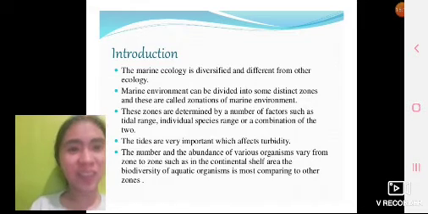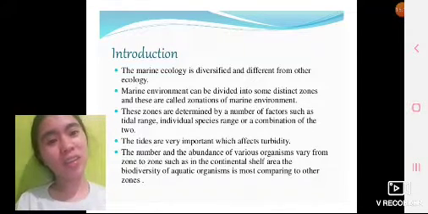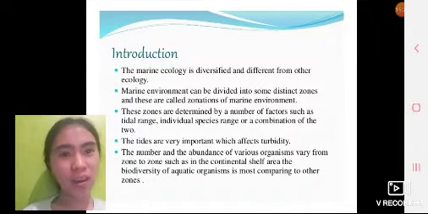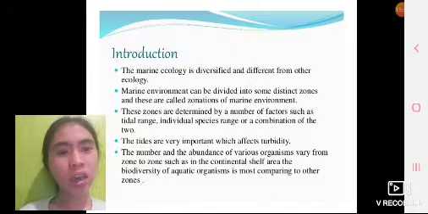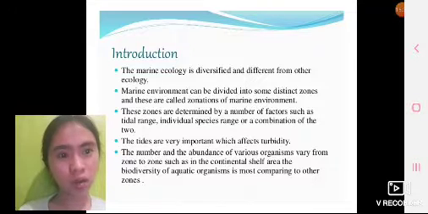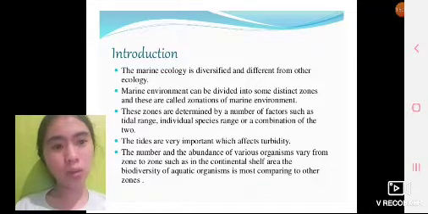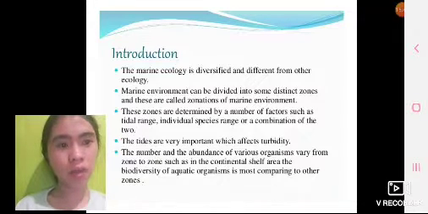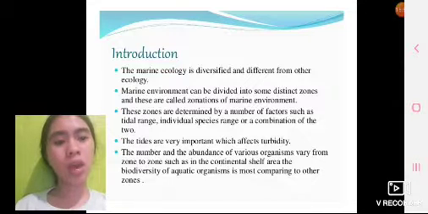Marine biota. Introduction. Marine ecology is divided and different from other ecology. The marine environment can be divided into some distinct zones, and these are called the zonation of the marine environment. These zones are determined by a number of factors such as tidal range, individual species range, or a combination of the two. The tides are very important, as they affect turbidity. The abundance of various organisms varies from zone to zone. For example, in the continental shelf area, the biodiversity of aquatic organisms is highest compared to other zones.